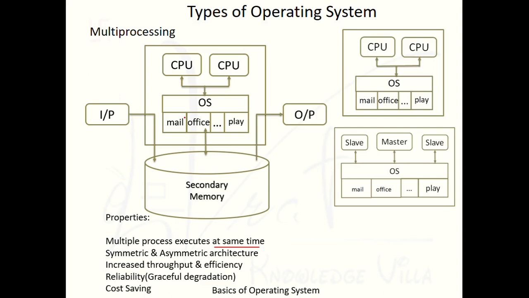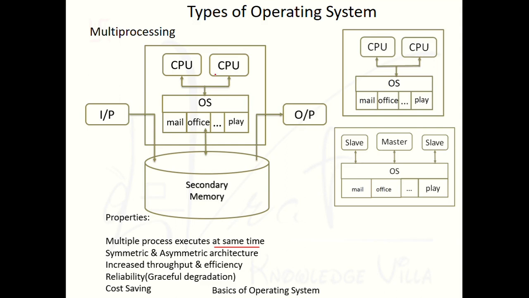Another thing, that is cost saving. In case of cost saving, whenever we are using two different computer systems, in place of that we can increase the number of processors, adding one processor while avoiding one more separate system. Whenever we purchase one more computer system, it will add the cost of main memory, secondary memory, input output devices, the cabinet, and other parts which carry the structure. So it will increase our cost.